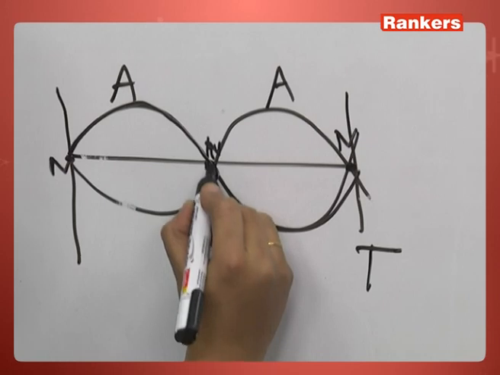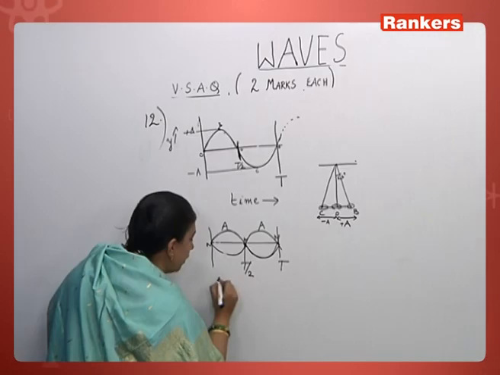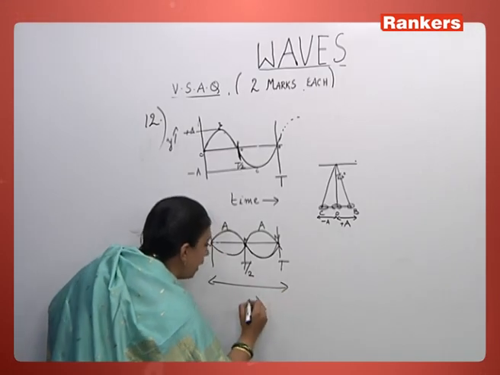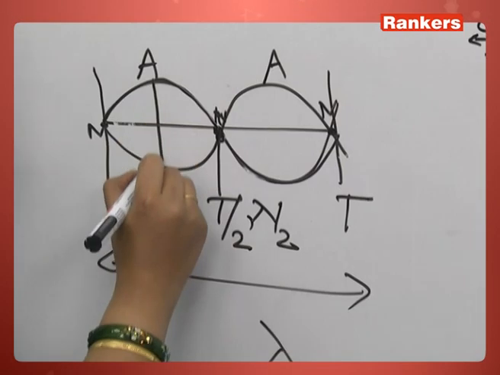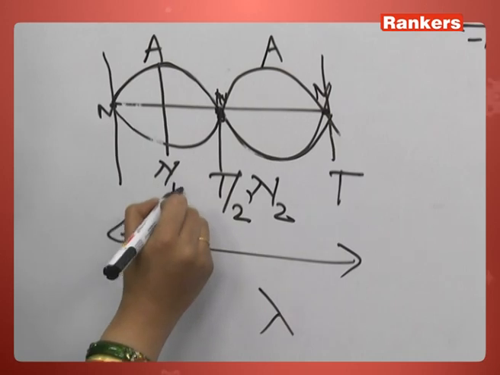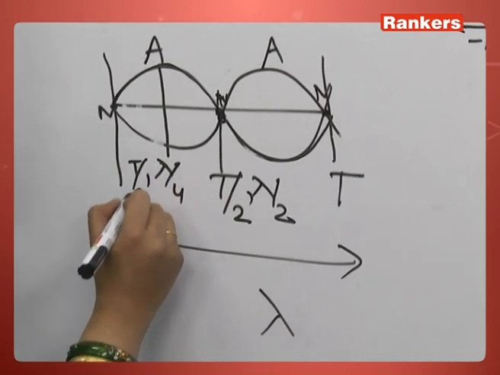T. Half the wave, time period T by 2. The wavelength here is lambda. Here what is the wavelength? Lambda by 2. So half of it, this will be lambda by 4 wavelength. Time period will be T by 4.